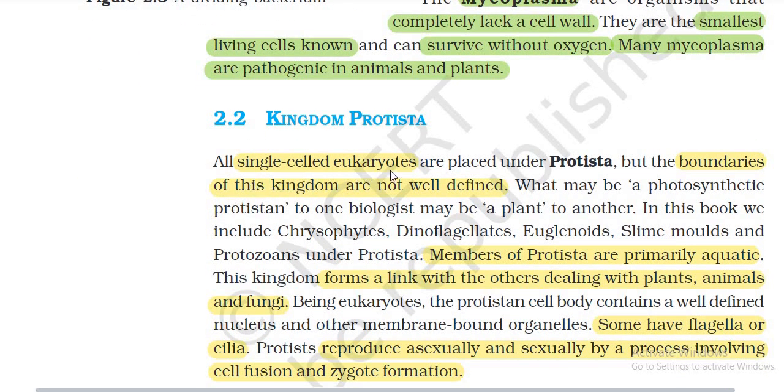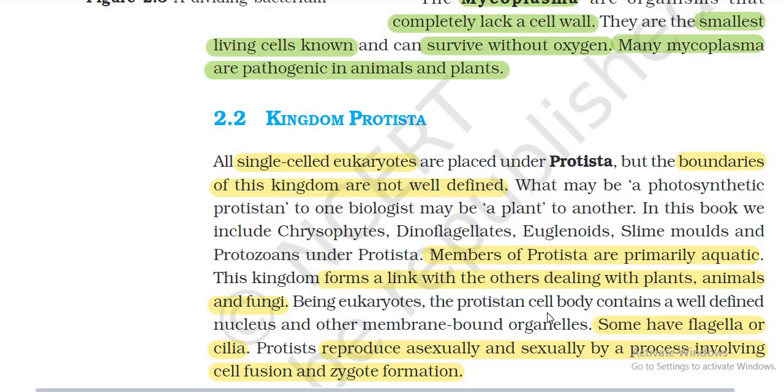Kingdom Protista. All single-celled eukaryotes are placed under Protista, but the boundaries of this kingdom are not well defined. What may be photosynthetic to one biologist may be a plant to another. This book includes chrysophytes, dinoflagellates, euglenoids, slime molds, and protozoans under Protista. Members of Protista are primarily aquatic. This kingdom forms a link with the other kingdoms of plants, animals, and fungi.